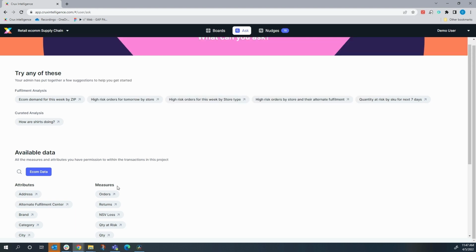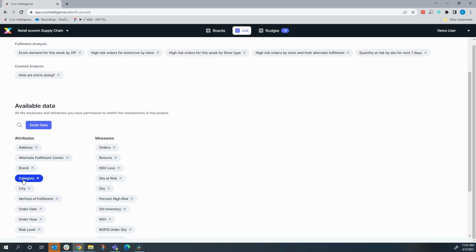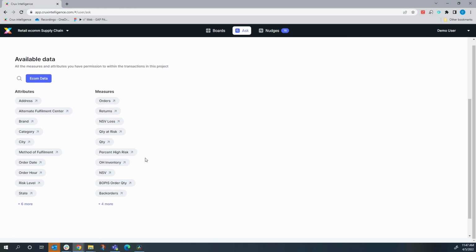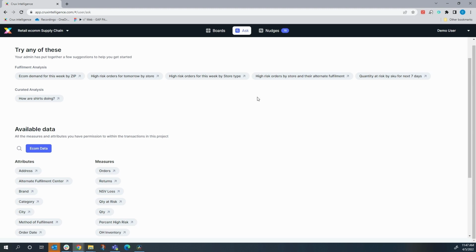Before I ask that, I'll show you this is the available data. Looking across attributes, you might think of these as like categories or geographies, and measures, things like KPIs. So looking at orders, returns, net sales value lost, and net sales value quantity at risk, and other similar items.